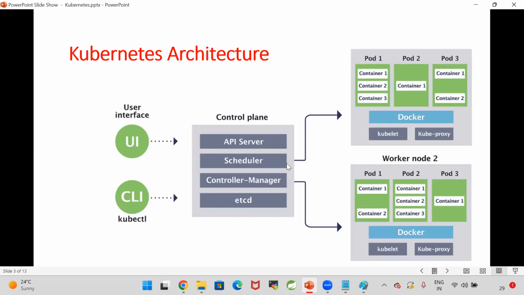Then here my application should be executed as a container, a Docker container. To run the Docker container, Docker should be installed in the worker node. Then how will our containers be created? Is Kubernetes creating the containers directly? No, Kubernetes will not create the containers directly. Kubernetes will create containers inside the pod.